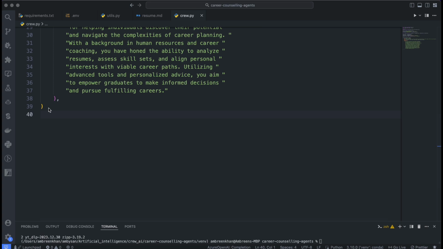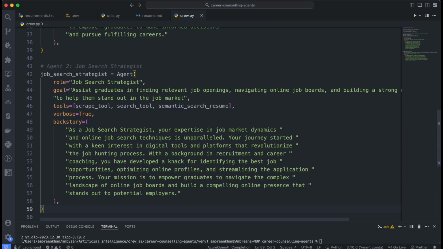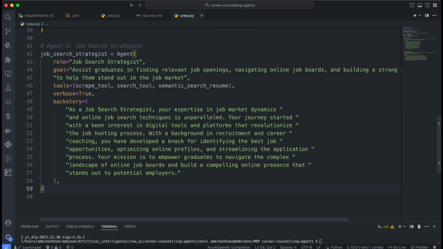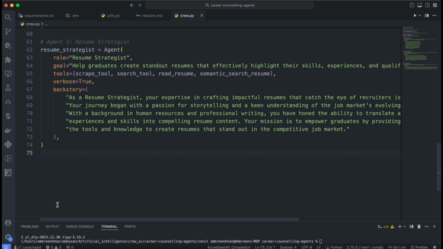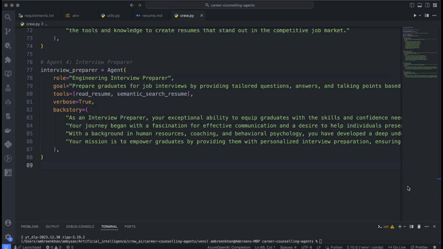Next, we'll create our remaining 3 agents. The Job Search Agent's goal is to assist graduates in finding relevant job openings, navigating online job boards, and building a strong online presence to help them stand out in the job market. The Resume Strategist helps graduates create standout resumes that effectively highlight their skills, experiences, and qualifications to attract potential employers. The Interview Preparer Agent helps graduates prepare for job interviews by providing tailored questions, answers, and talking points based on their resume and career aspirations.